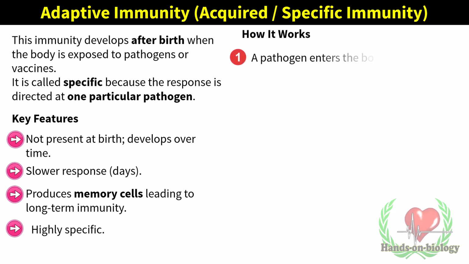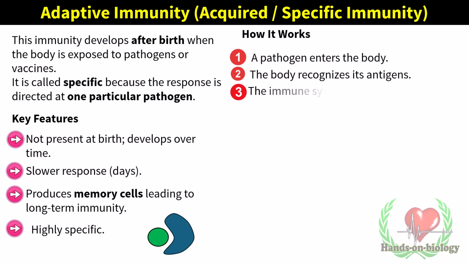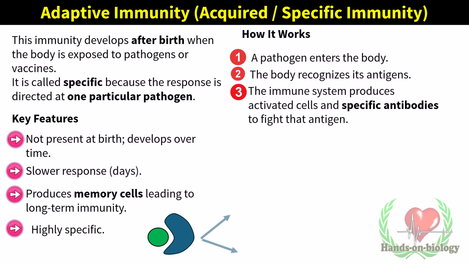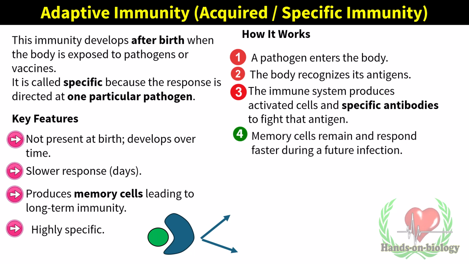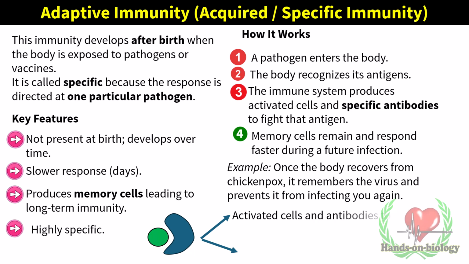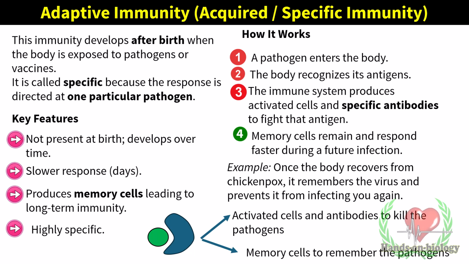How it works: a pathogen enters the body. The body recognizes its antigens. The immune system produces activated cells and specific antibodies to fight that antigen. Memory cells remain and respond faster during a future infection. Example: once you recover from chickenpox, your body remembers the virus and prevents it from infecting you again. Memory cells are like intelligent students. Once they learn a pathogen, they never forget it.